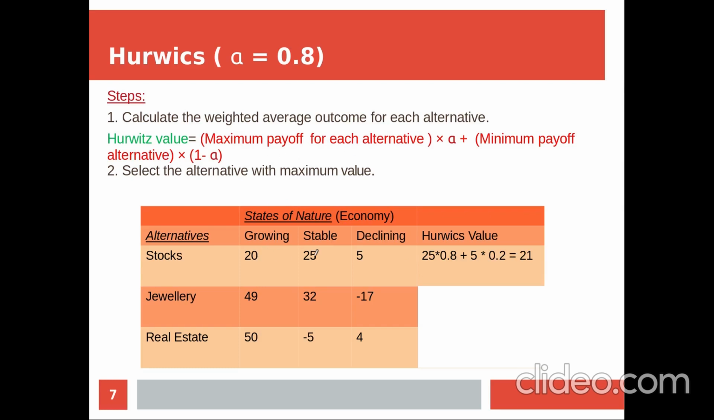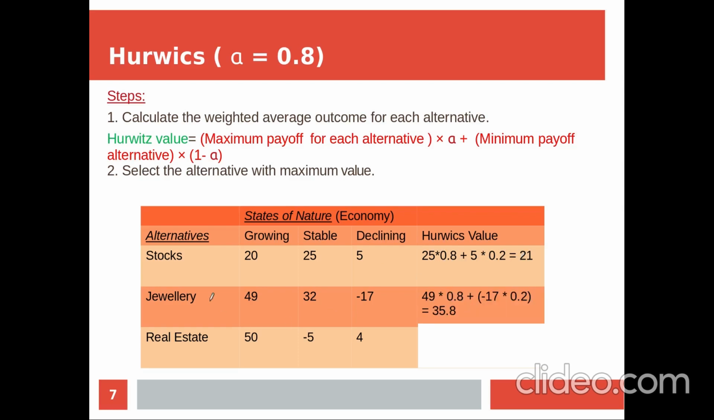Here 20, 25 and 5, the maximum value is 25 into alpha, that is 0.8, plus minimum payoff alternative, that is 20, 25, 5, the minimum payoff is 5. So 5 into 1 minus alpha, that is 1 minus 0.8 is 0.2, that is equal to 21. So this is how the Hurwitz value is calculated.